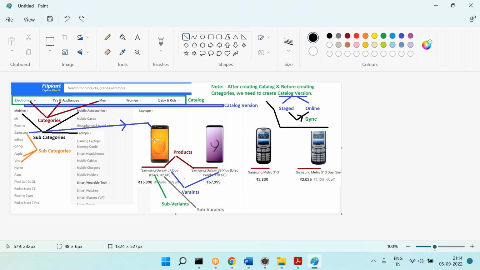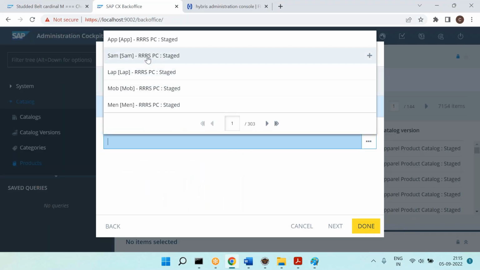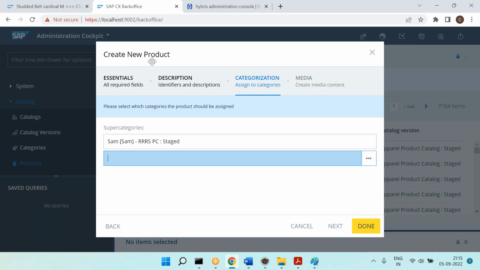Hierarchical fashion. So then I need to keep this one where? Under Samsung category. Okay. Under Samsung. So therefore here the super category is Samsung. Samsung, you can select it and click on next.